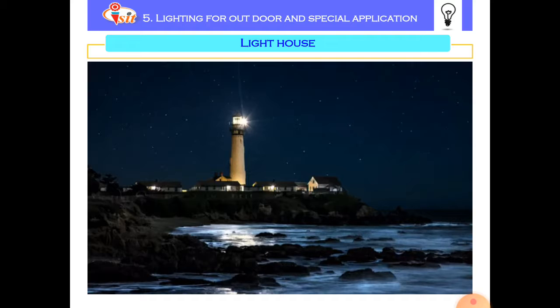Lights with prismatic lenses are still used because the intensity of light is very strong and the beam of light needs to fall on the seashore over a very wide range. For that purpose, prismatic lenses are used.